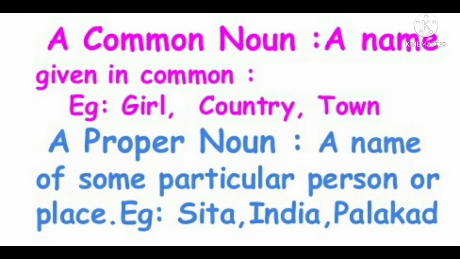Okay, what does it mean by a proper noun? A proper noun is the name of some particular person or place. Here proper means one's own. Hence, a proper name is a person's own name. For example, Sita is a proper noun. Hari is a proper noun. Calcutta is a proper noun. So here, you have to remember that Sita is a proper noun while girl is a common noun. India is a proper noun while country is a common noun.